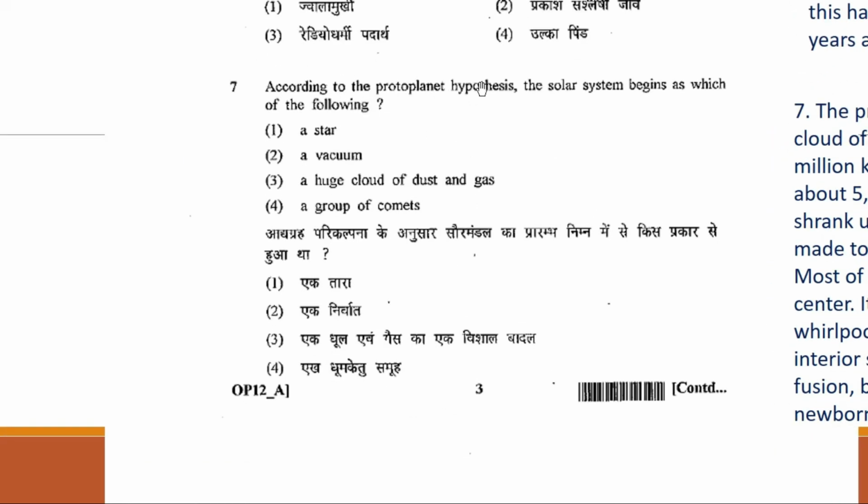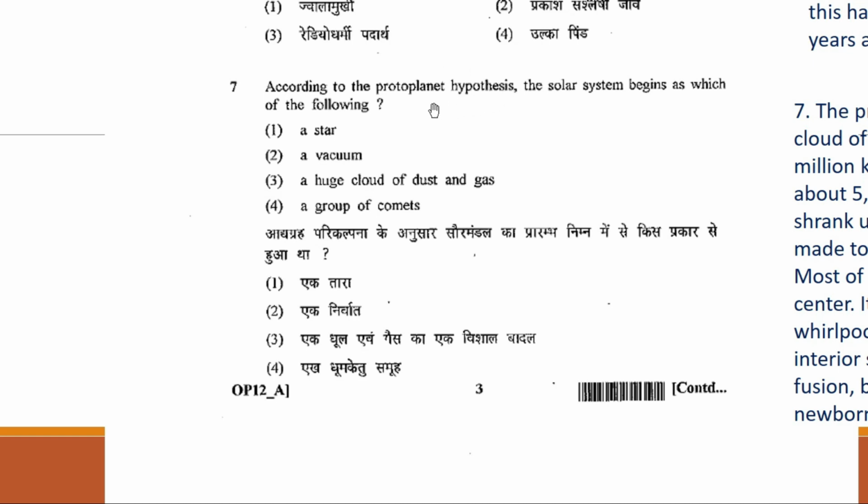According to the protoplanet hypothesis, the solar system begins as which of the following? So we all know that for the origin of the solar system, there are several theories. In this question, the question is asking about your protoplanet hypothesis. There are several hypotheses, your gaseous tidal hypothesis, your nebular hypothesis, and so on, or planetesimal hypothesis.